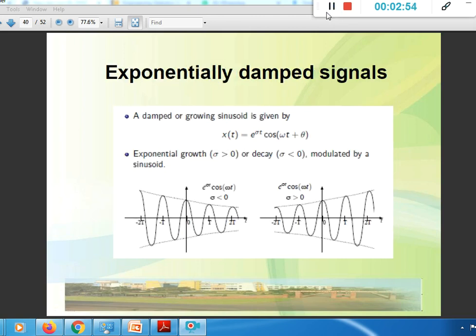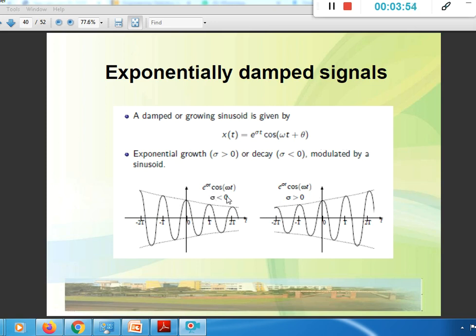The next kind of signal is the exponentially damped signal. An exponentially damped signal is nothing but a sinusoidal signal multiplied with a decaying exponential, so usually sigma less than 0 is considered. A sinusoidal signal has constant amplitude, but when multiplied with a decaying exponential, its amplitude goes on decreasing as t increases, depending upon the value of sigma, and approaches 0 as t increases.